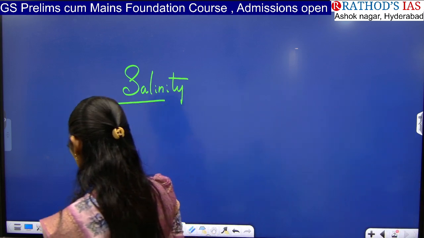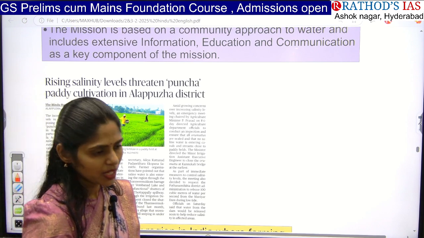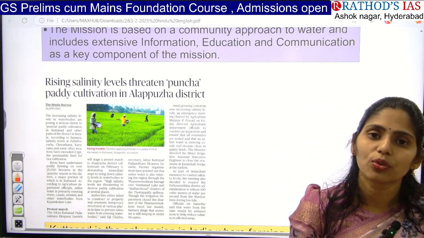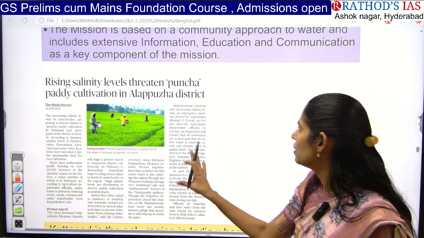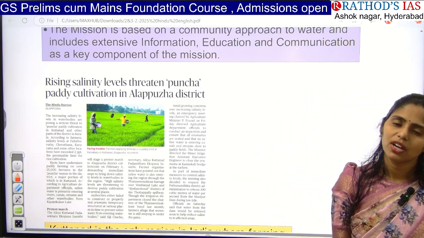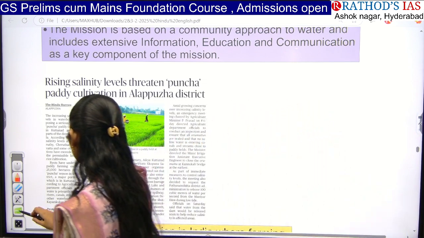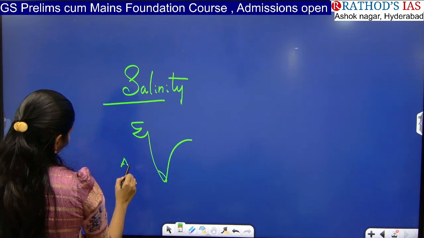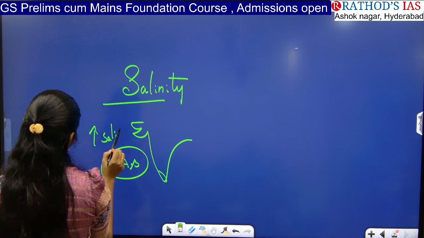So why is there increasing salinity, especially in Kerala? Kerala is very famous for its backwaters, that is kayals. In these waters also, people grow plants, and agriculture is done in this region. That kind of cultivation is called Puncha cultivation. But whenever there is increasing salinity, why is it increasing? If you see, Kerala is located here and we have the Arabian Sea here, right? In the Arabian Sea, there is increasing salinity. So why is there increasing salinity?